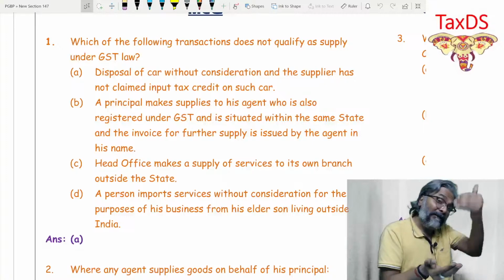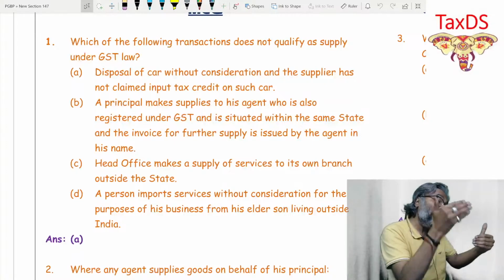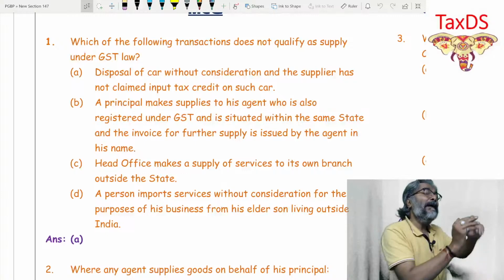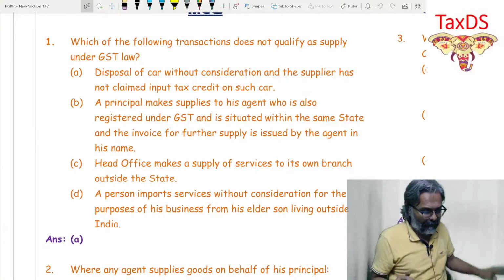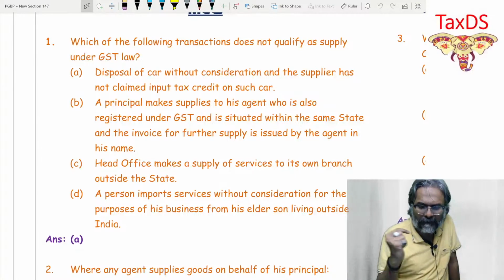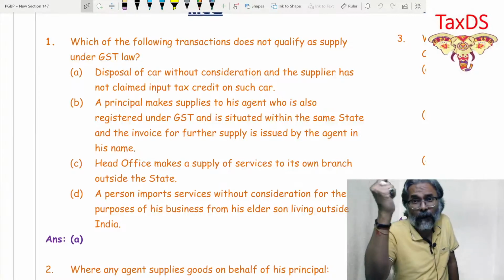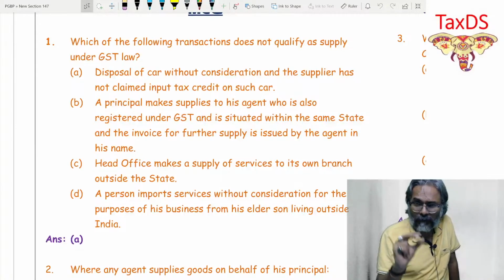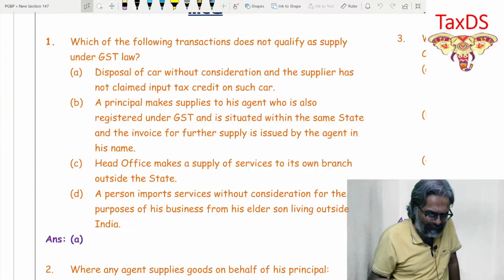That qualifies the previous supply. Therefore, between the principal and the agent, that transfer would be considered as a supply under 7(1)(c) read with Schedule 1. Is that point clear to all of you? So this is a supply. Point C: head office makes a supply of service to its own branch outside the state, a deemed distinct person. So accordingly, again a supply under 7(1)(c).